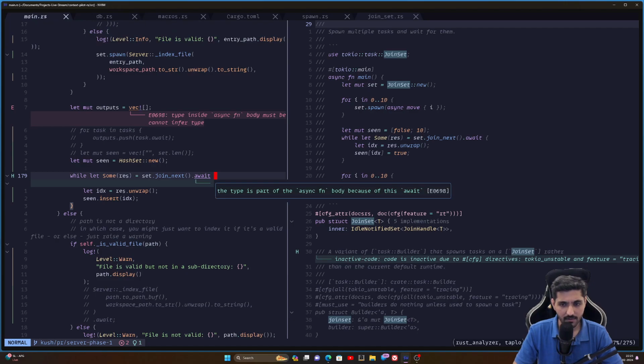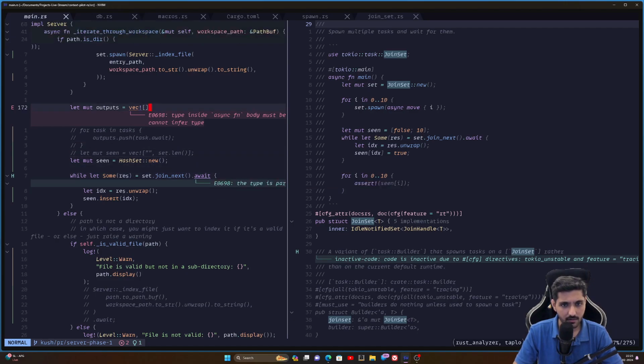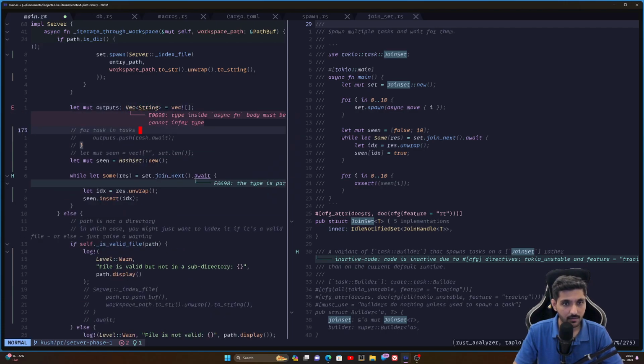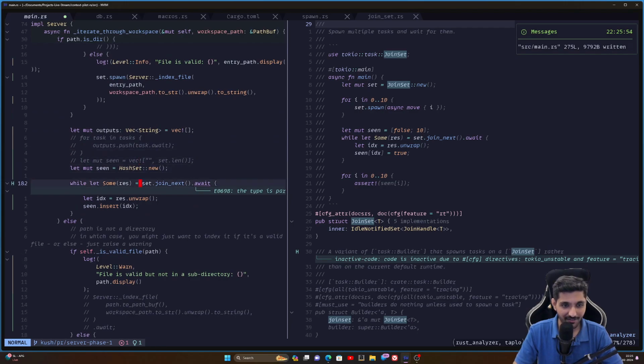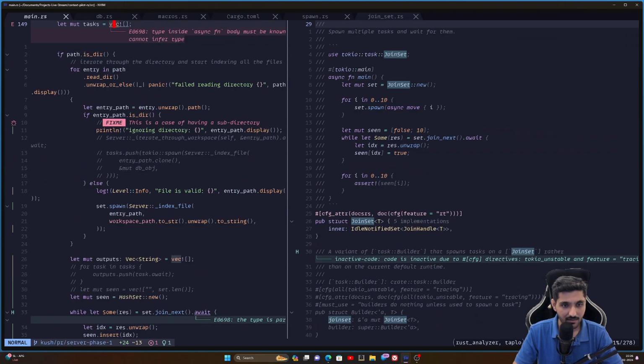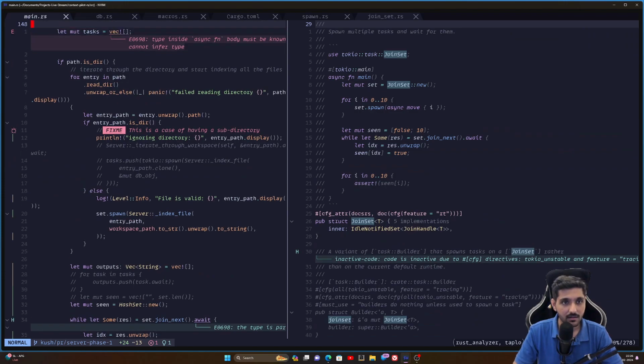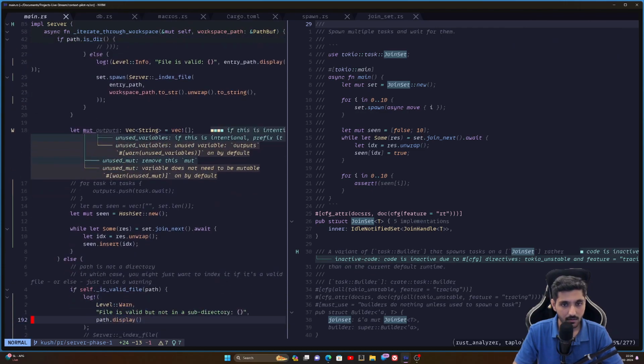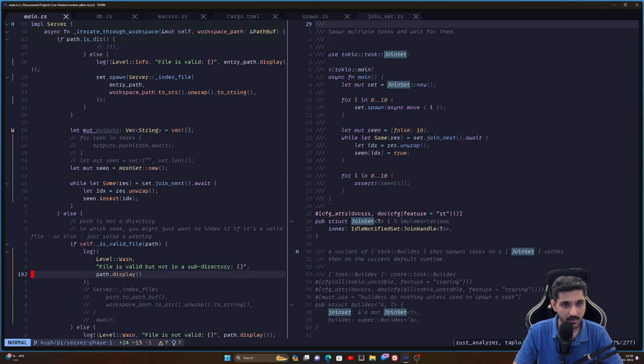The type is part of this async function body because of this await. Must be, okay, cannot infer type. They need me to type. Okay, yeah, I'm almost done. I'm gonna get some sleep for sure. Are there any errors so far? What's the error? Oh, tasks. Oh, yeah, let it be. Okay, outputs is not used. That's why this error was there.